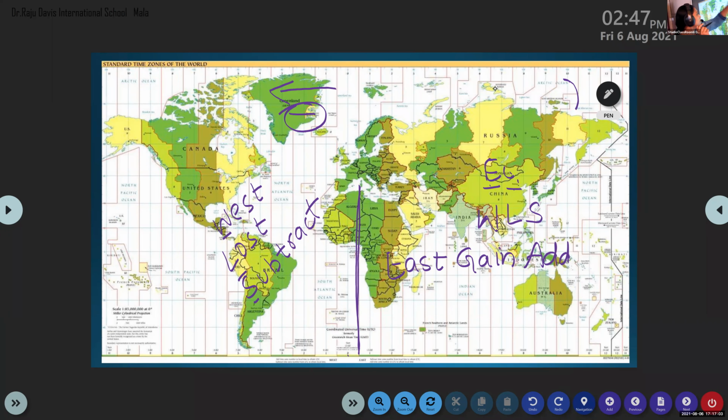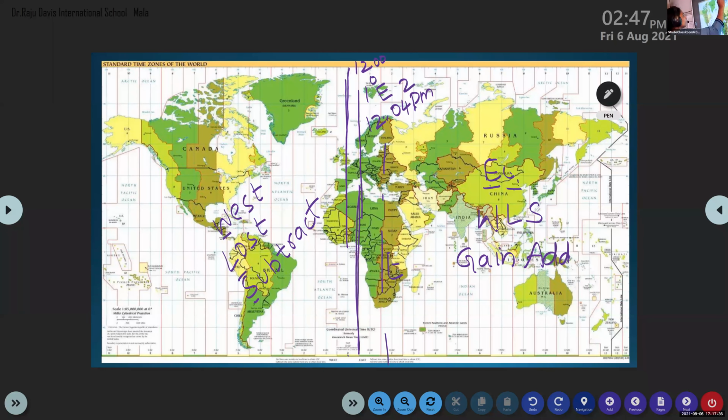Now you listen. The time of the GMT is 12 o'clock. Just think that the time of this line is 12 o'clock. Then what would be the time of 1 degree east? 12:04 PM. Then what would be the time of 2 degree east?